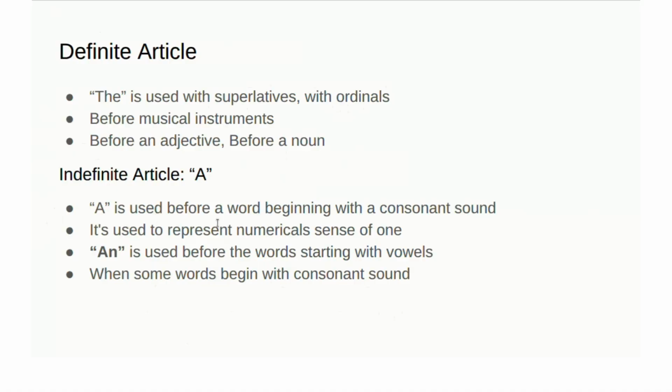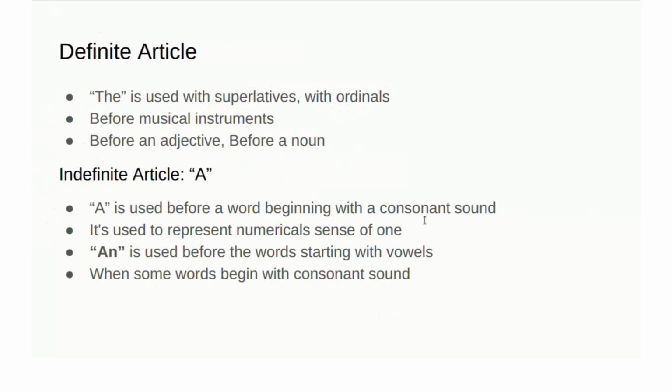And let us go with the indefinite article. A is used before a word beginning with a consonant sound. A chair, a table, a boy, a girl. Like this, we can use it with any words starting with a consonant sound. Leaving the five vowels A, E, I, O, U, the other 21 letters are considered as consonant sounds.